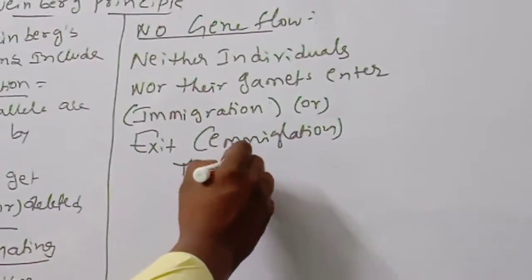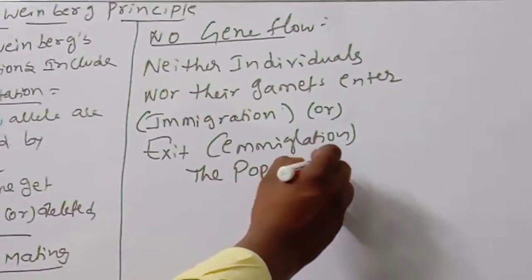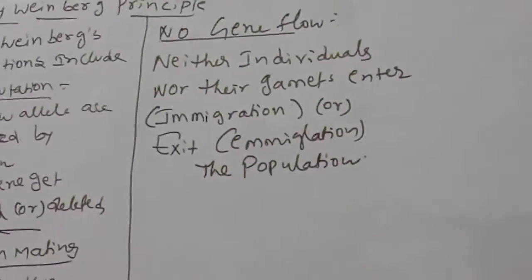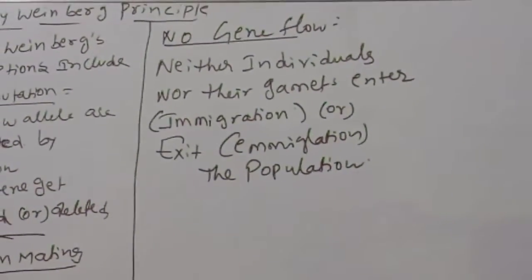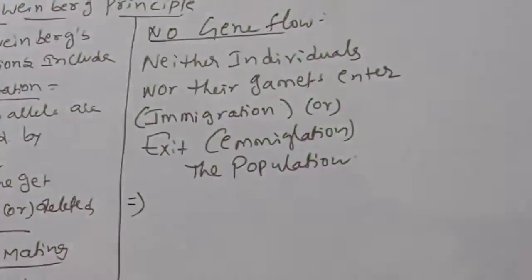So if there is no immigration or emigration, nothing will happen to Hardy-Weinberg; there is no disturbance in the principle.